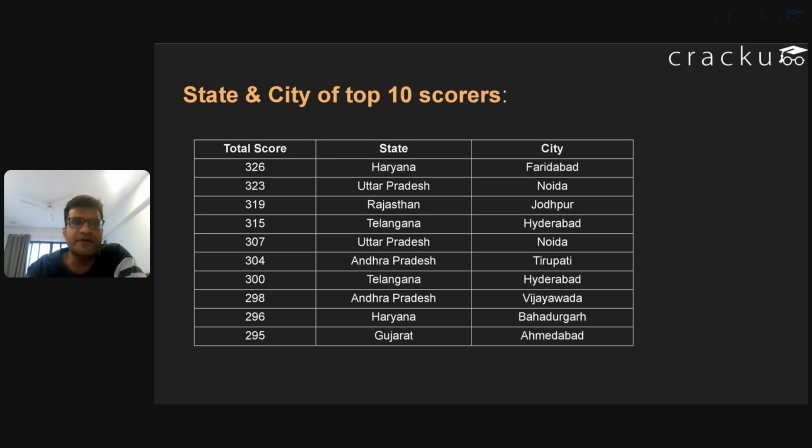If you are looking at the top 10 scorers, according to the people who uploaded on Cracku, the top ranker is from Faridabad, second is from Noida, third is from Jodhpur, fourth is from Hyderabad, fifth is from Noida, sixth is from Tirupati, seventh is from Hyderabad, eighth is from Vijayawada, ninth is from Bahadurgarh, and 10th is from Ahmedabad. This is only about the people who uploaded their response sheet on Cracku, so this might not be the final top 10 ranks, but many of them will definitely come in the top 10.